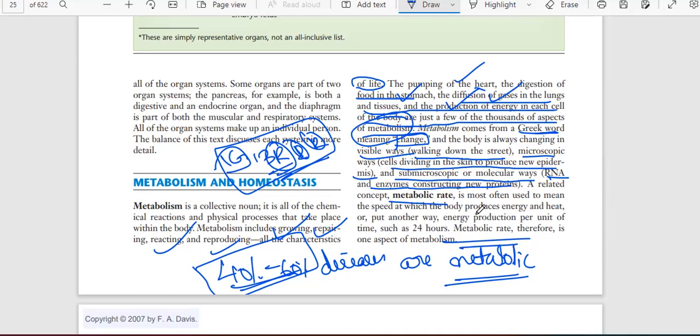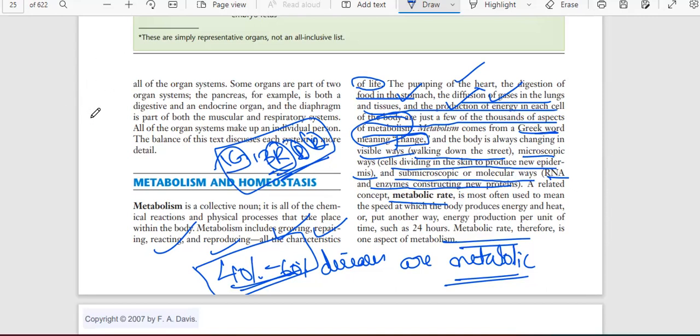It may be at the organ level, like our skin producing new cells, a new epidermis layer, or our cells producing new enzymes in RNA by the order of DNA. Whatever may be happening is because of metabolism. For example, our body works for 24 hours.